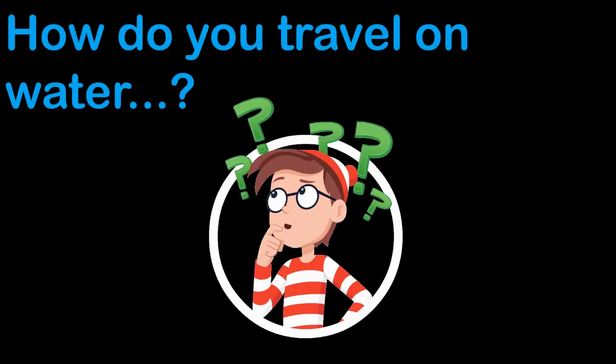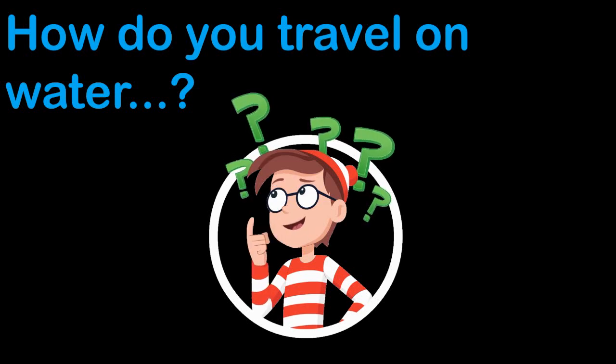How do you travel on water? Guess what is the correct answer? How do you travel on water? Yes, some means of transport, for example, boat, ship, motorboat, sailing boat. Yes or no? They move on water. Now we will see how you travel on water in detail.